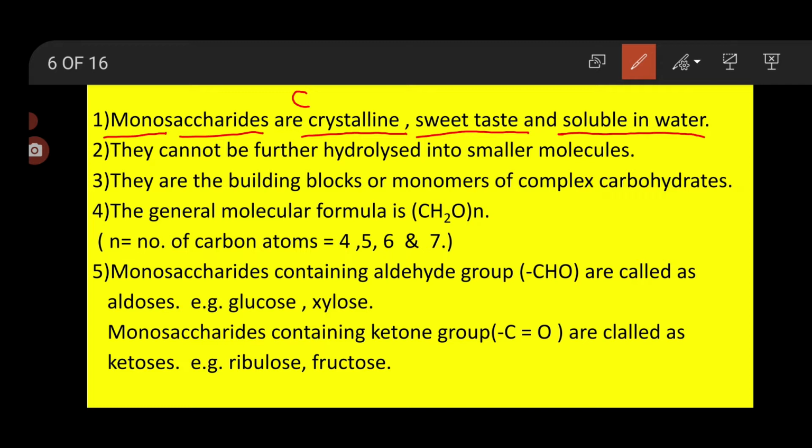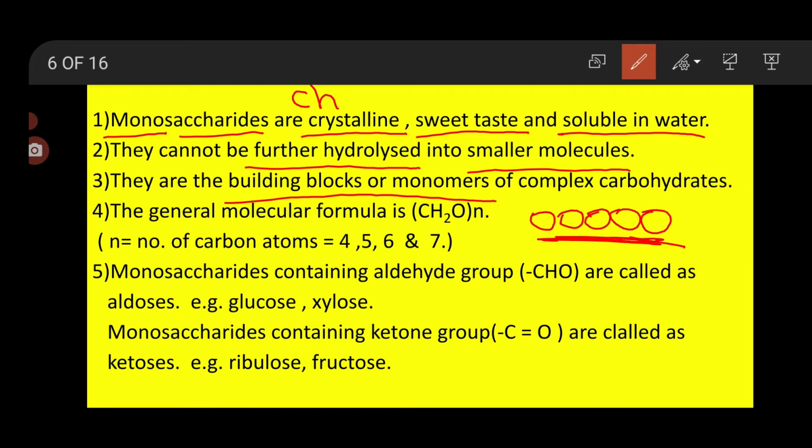They cannot be further hydrolyzed. They cannot be further hydrolyzed means they cannot be further broken down into smaller units, because already it is the smallest unit. It is made up of a single unit, so it cannot be further broken down. Now, they are the building blocks or monomers, which means when many monosaccharides combine together, they form carbohydrates. So these are the basic units, the building blocks of carbohydrates.